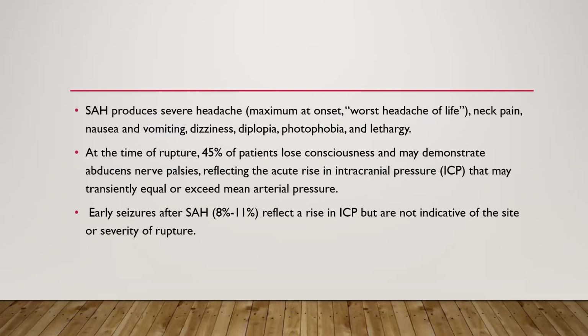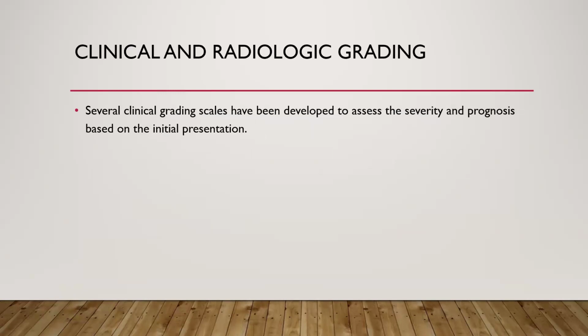SAH produces severe headache, neck pain, nausea and vomiting, dizziness, diplopia, photophobia, and lethargy. At the time of rupture, 45% of patients lose consciousness and may demonstrate oculomotor palsy, reflecting the acute rise in intracranial pressure that may transiently equal or exceed the mean arterial pressure. Early seizure after SAH reflects a rise in ICP but is not indicative of the site and severity of rupture.